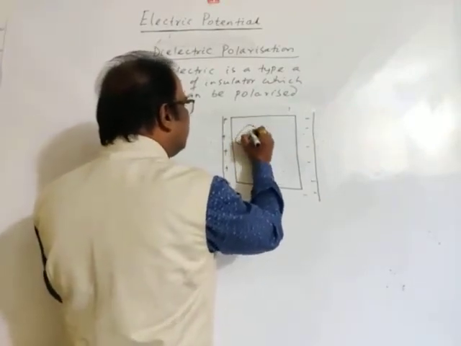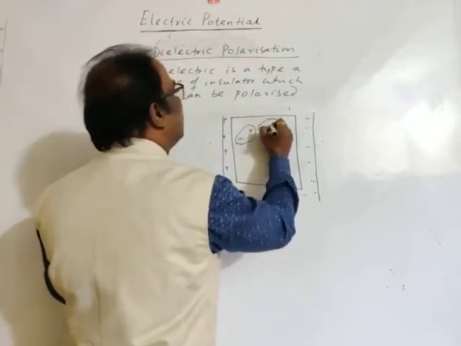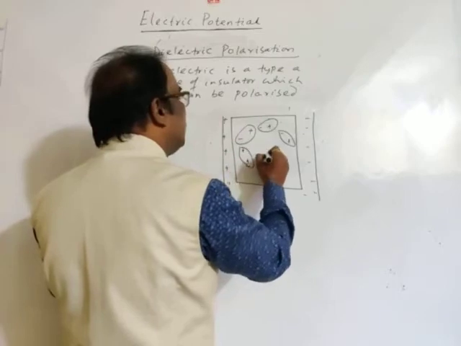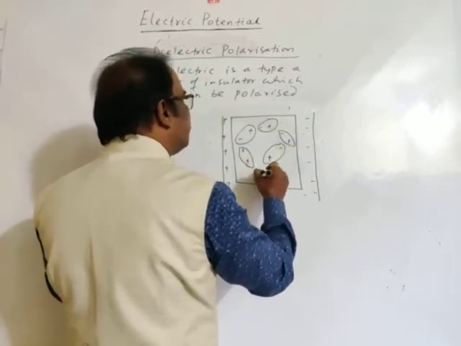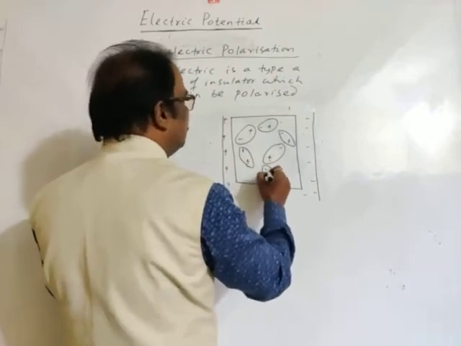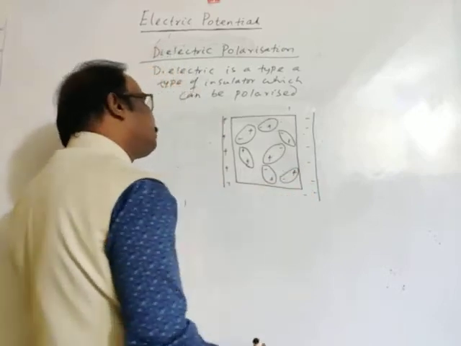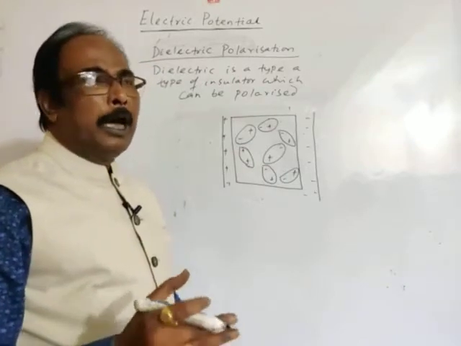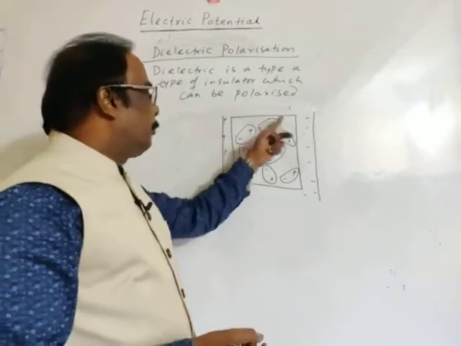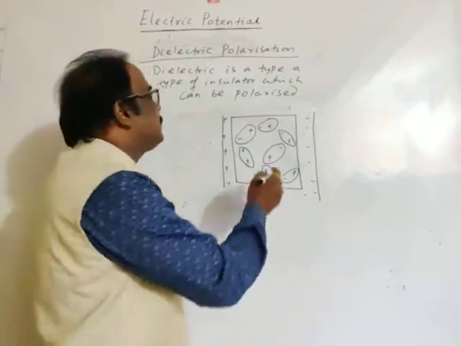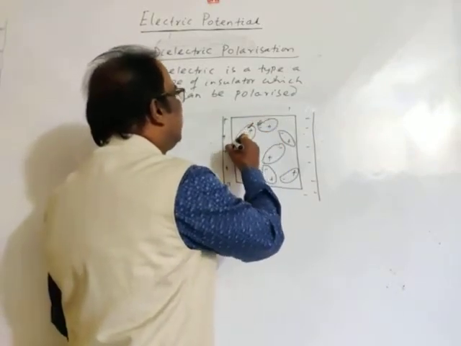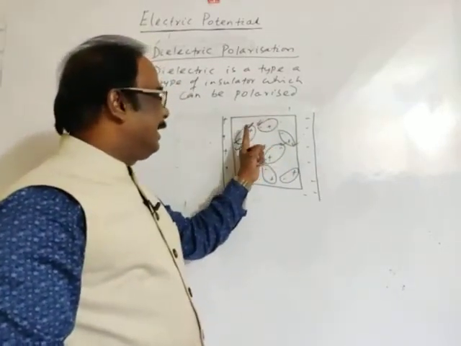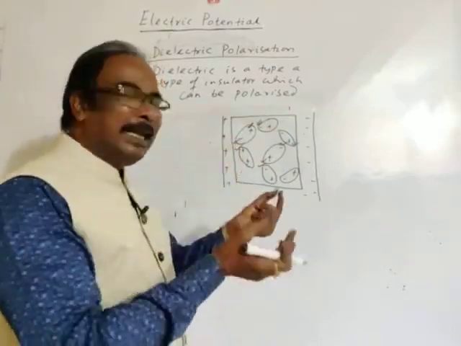See, this is an atom, this is positive, this is negative; this is an atom, this is negative, this is positive; and so on. Usually, if the dielectric contains polar atoms, after being placed in a strong electric field, the polar atoms are arranged like this, meaning the positive centroid of one atom faces the negative of the other. So this positive and this negative neutralize each other.